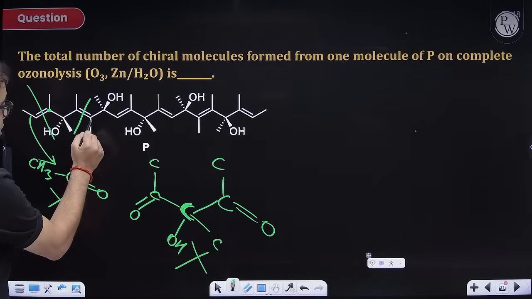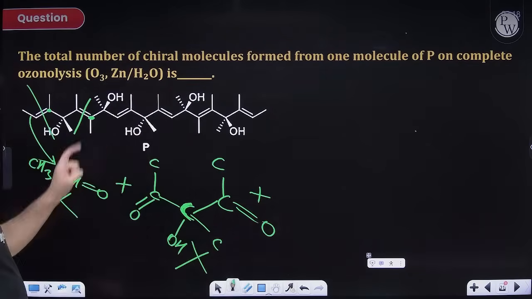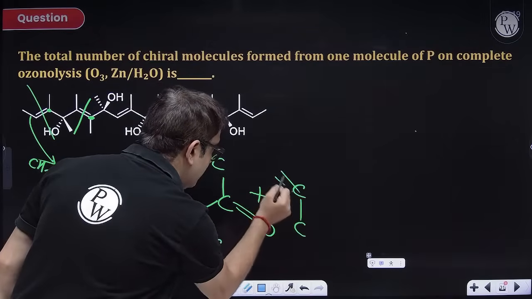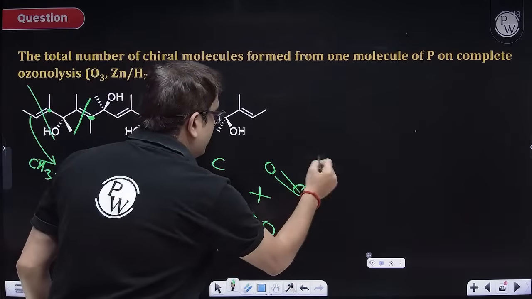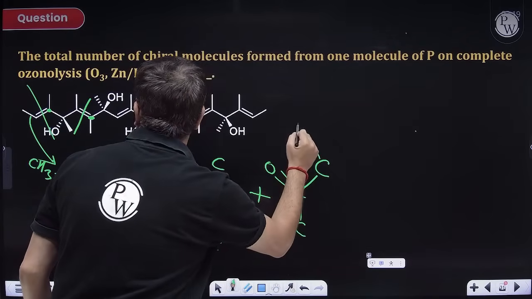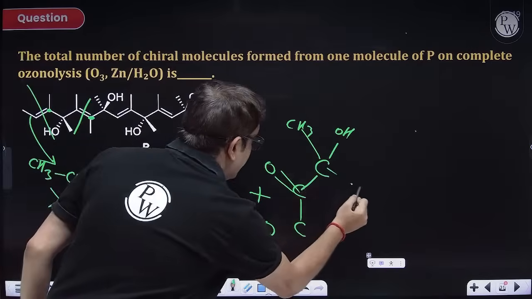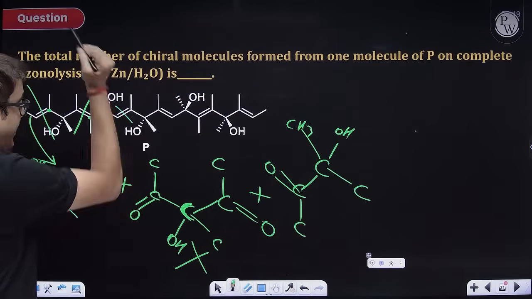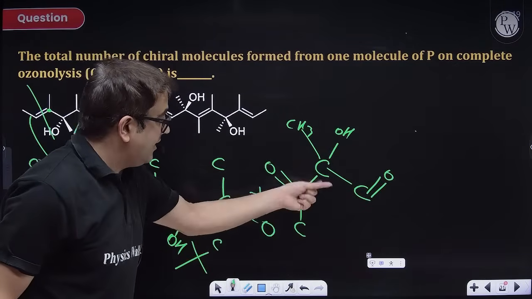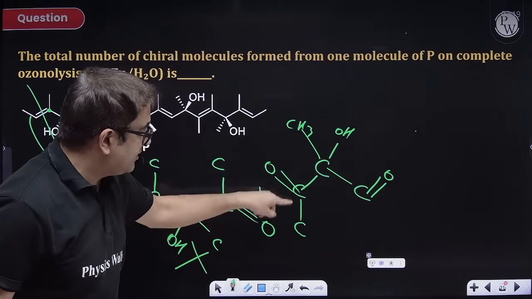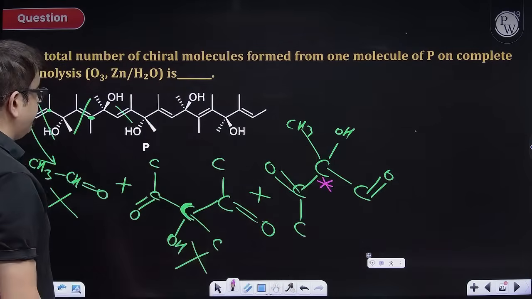Now let us work on this carbon. So plus, and a plus. So I'm working on this carbon. So carbon, a double bond O, it will be getting from here. Then again, I'm having one carbon. Now this is chiral because it will be having CH3 and OH. After that, again a carbon. I've reached here, but I have to break this also. So this will be a double bonded O. Let us check. No, sir. This is chiral. Why? Because this is aldehyde and this is ketone. So this is my first chiral species. I've got one chiral species.